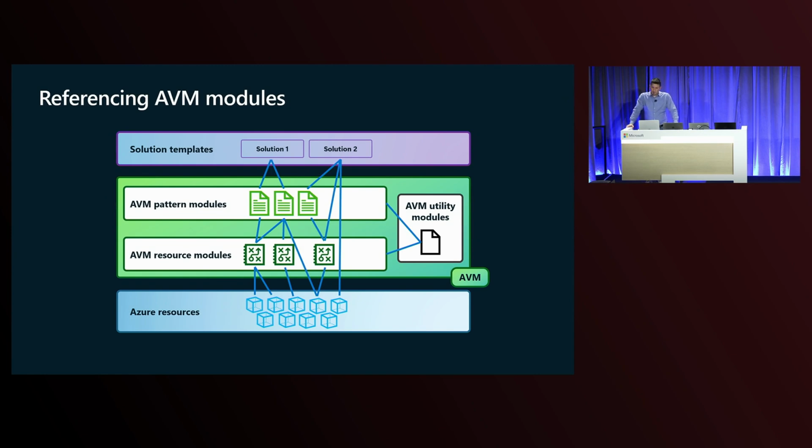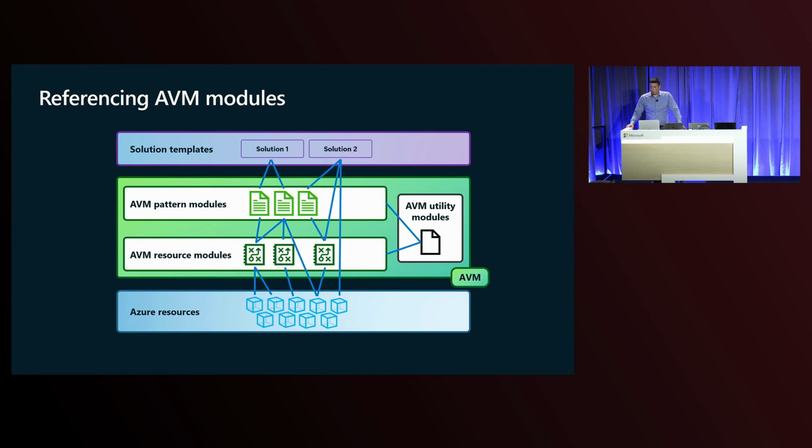So normally, when you leverage Azure resources and you try to build infrastructure as code templates, you operate in the top layer, solution templates layer, right? So as you see here, AVM basically is injected in the middle, between your solution template and Azure resources. And this diagram is here to show you the relationships and mappings. So for example, between an Azure resource and an Azure resource module, typically there is a one-to-one mapping. But sometimes, such as in the case of the virtual machine module, we do include not only the virtual machine itself, but also extensions, data disks, network interface cards, etc.